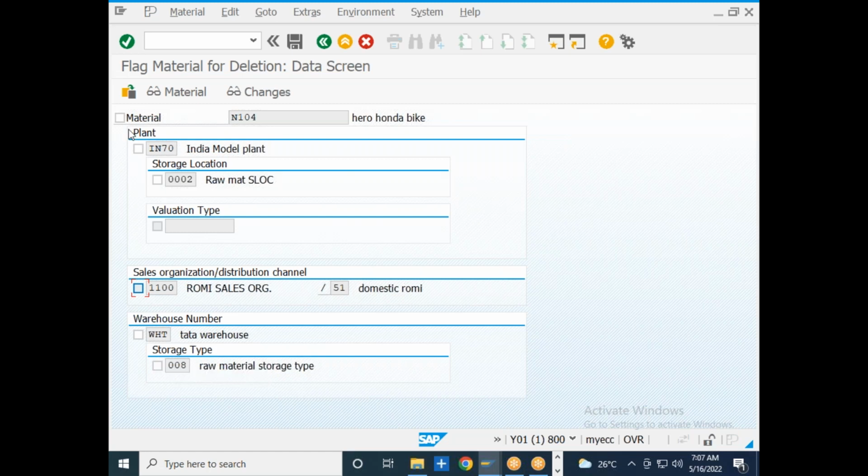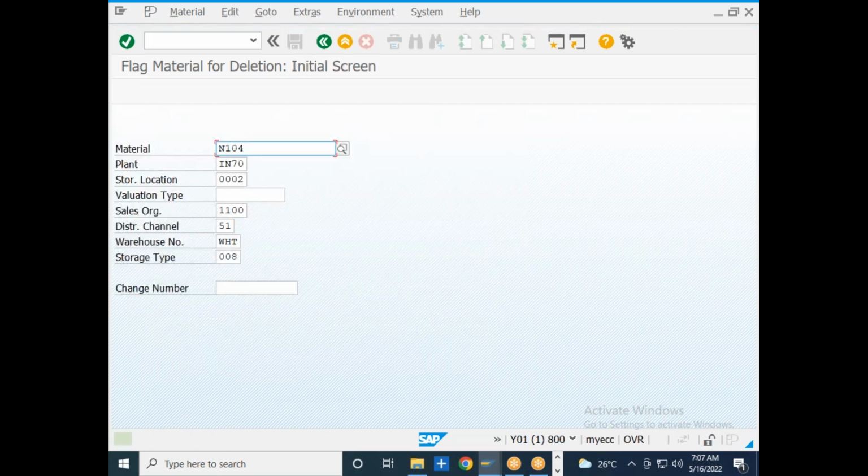This means these are the levels at which I can delete the material. Otherwise, I can delete the material for all levels. And I will save it. Whichever we want, you can take it.